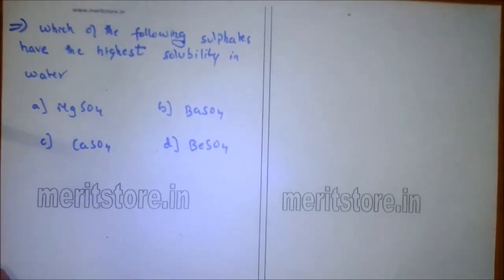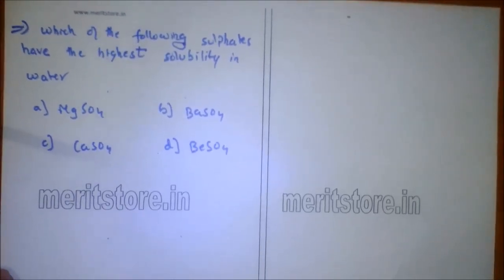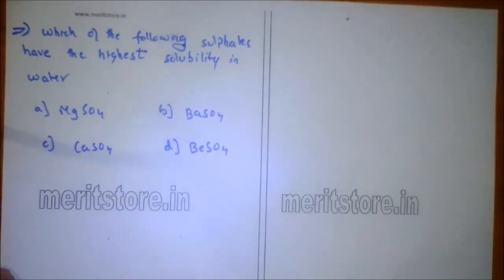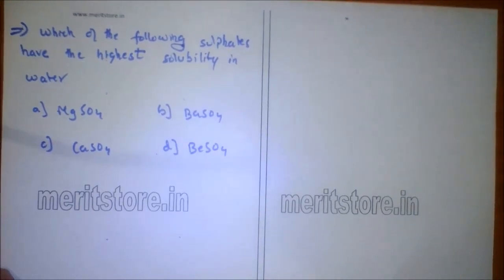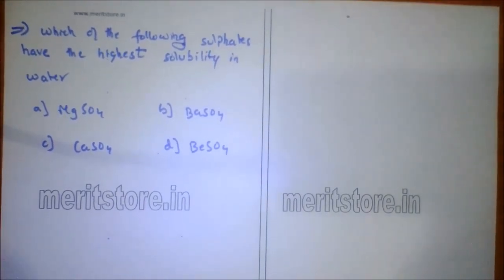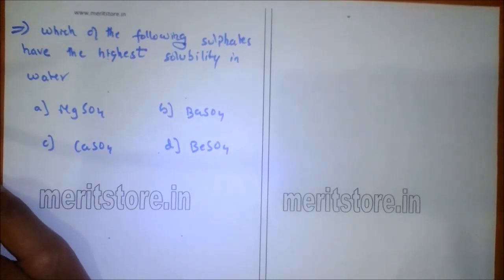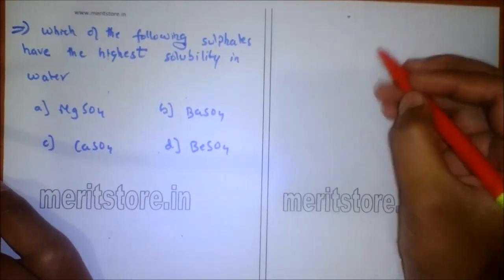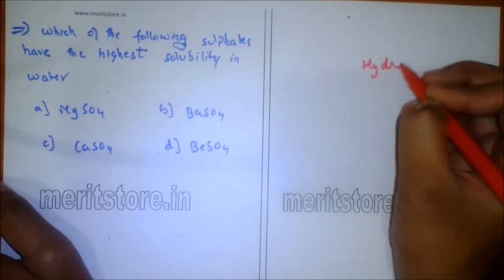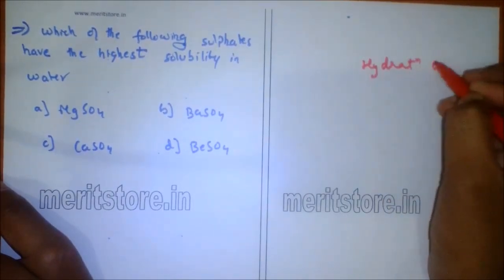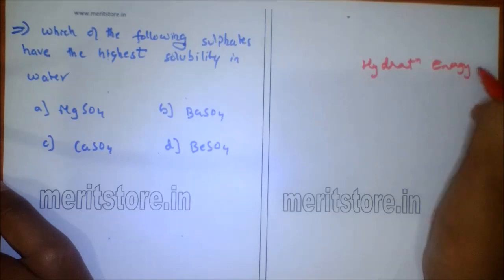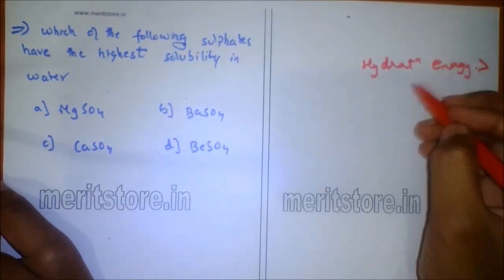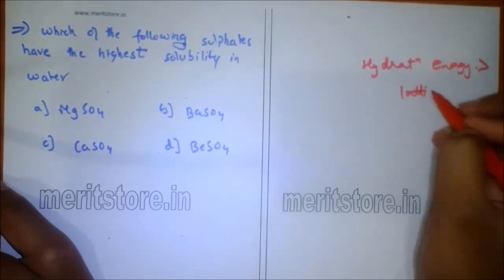Which of the following sulfates have the highest solubility in water? A. Magnesium sulfate, B. Barium sulfate, C. Calcium sulfate, D. Beryllium sulfate. So BeSO4 is most soluble because hydration energy is more than lattice energy.